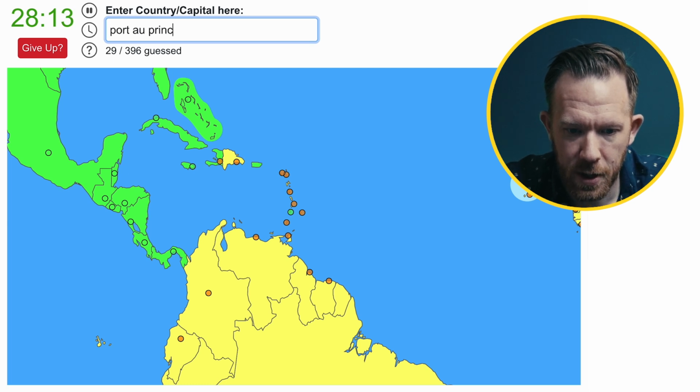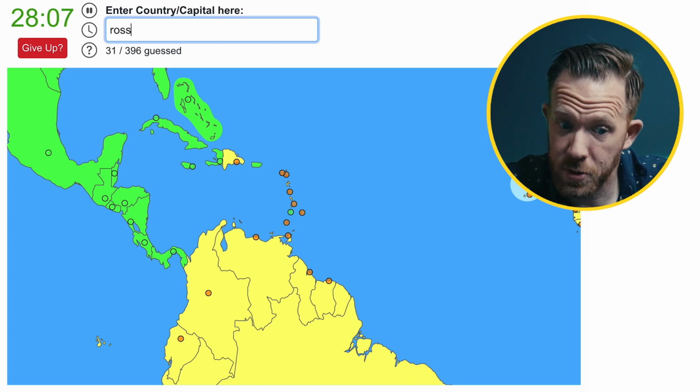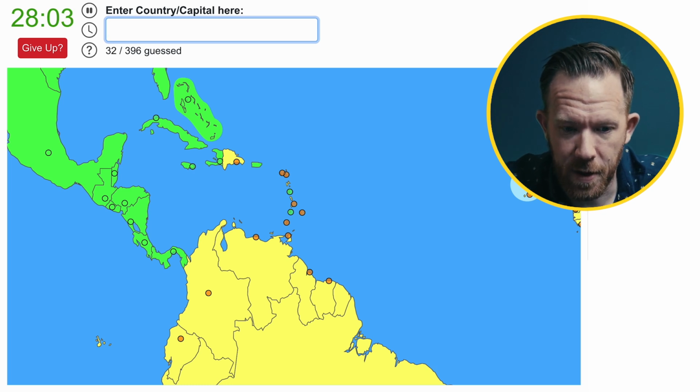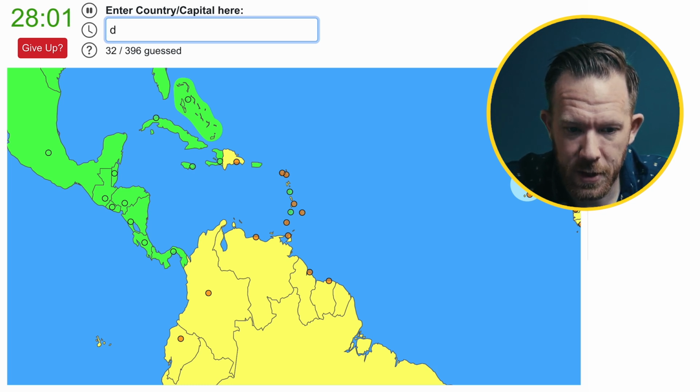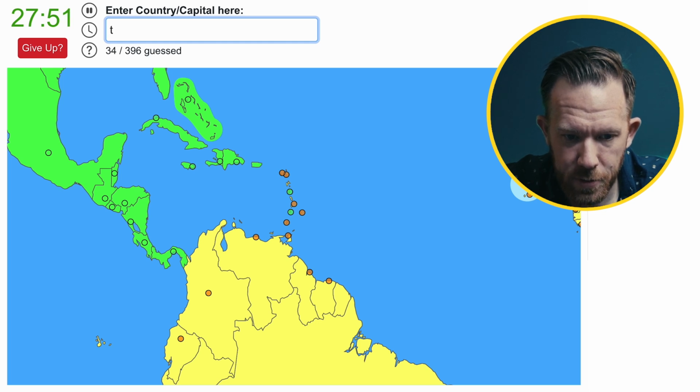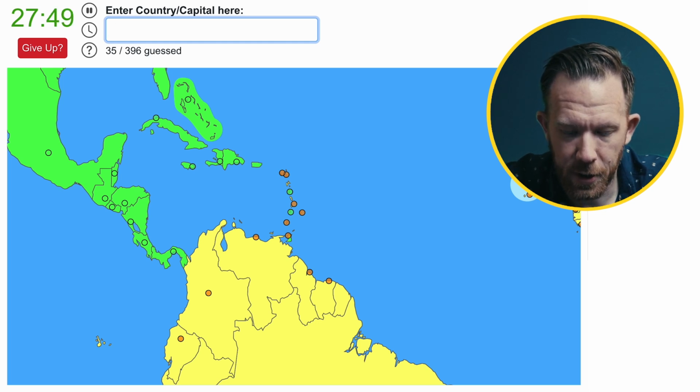Port-au-Prince. Then Dominica, which is an island, that's Roseau, I don't know how to pronounce that. Then we have Dominican Republic, Santo Domingo. Okay, then a bunch of these islands. Let's do Trinidad and Tobago, and then the capital of that is Port of Spain.